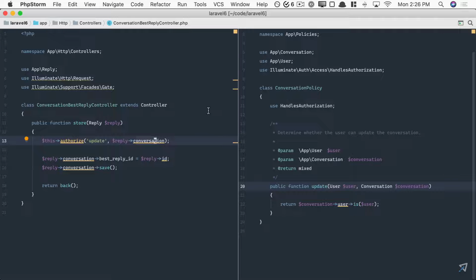So behind the scenes, Laravel is creating a map between the conversation model and the corresponding policy. And by default, that's done automatically, but you can manually wire it up yourself as well. When you can, though, try to follow a convention. A conversation model has a conversation policy. So now this method will be called, and we're all set to go. So in general, I'd recommend using policy classes unless your authorization logic is fairly trivial, in which case keep it simple and throw it in that service provider.